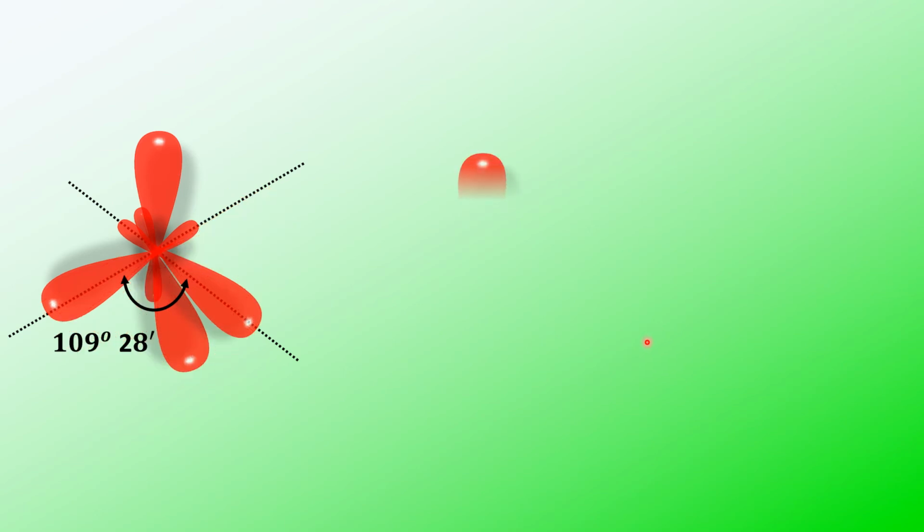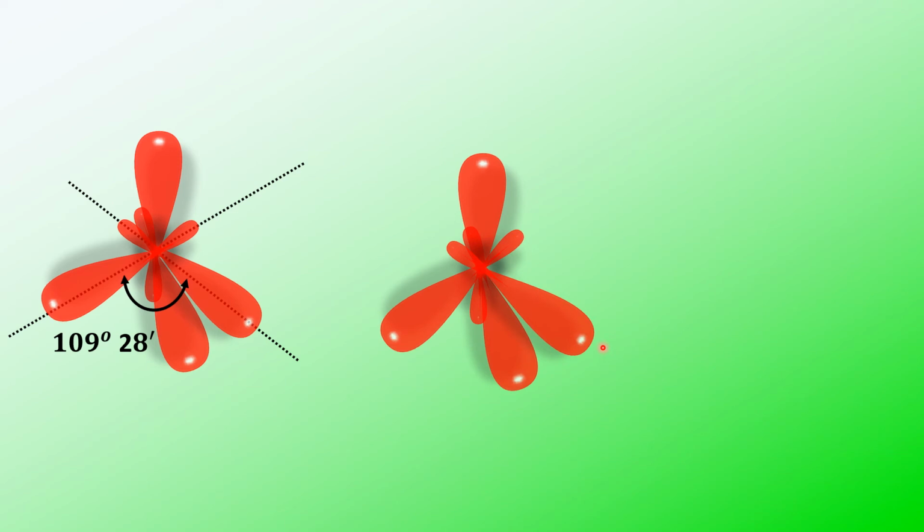So the angle between these two sp3 hybrid orbitals is 109 degrees 28 minutes. Now we'll compare the angle for ammonia, because nitrogen is also undergoing sp3 hybridization and the structure should be tetrahedral. So if it is tetrahedral, the angle should be 109 degrees 28 minutes.